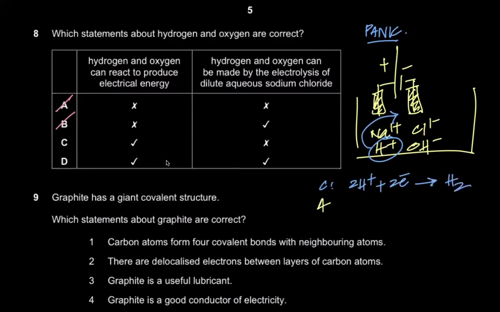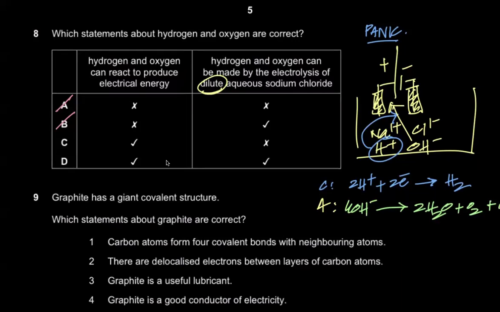And at the anode, what's going to happen is between the chloride ion and the hydroxide ion, there's going to be a race. But because it's dilute, the chloride ion is not going to win the race, and therefore the hydroxide ion wins the race. And four hydroxide ions are going to go together, giving you 2H2O plus O2, and they're each going to lose an electron. So in total, four electrons are lost.